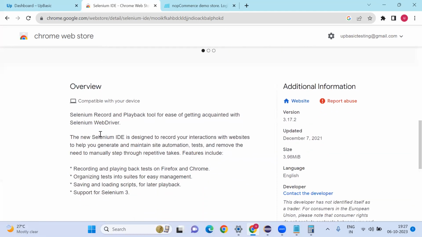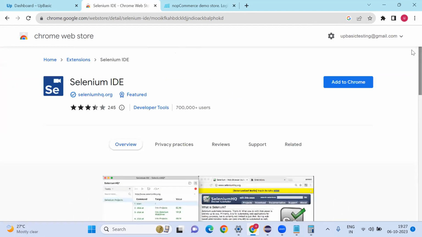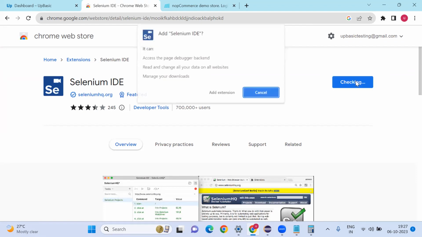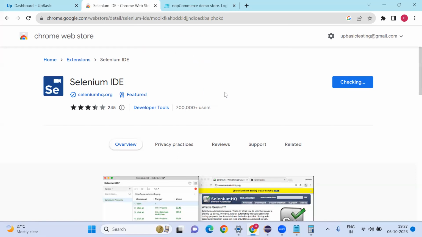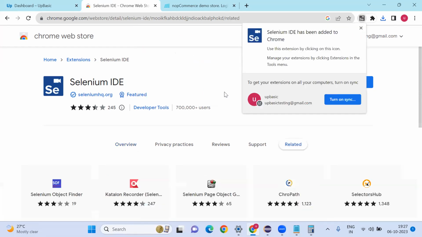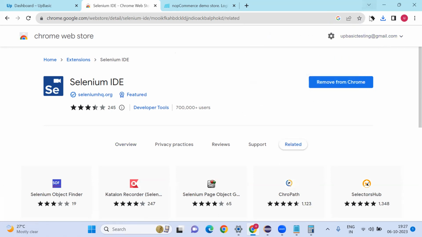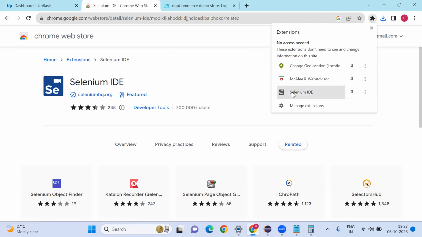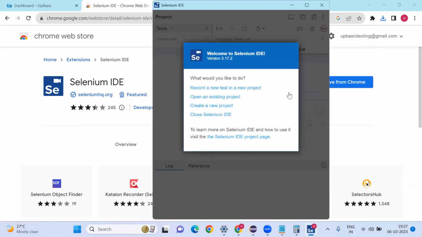This is the one: Selenium record and playback tool for ease of getting acquainted with Selenium. The new IDE is designed to record the interactions with the website. It will support multiple browsers as well, Firefox and Chrome, you can use. Click on add extension. Now you will get the icon like this. After clicking this, here you can see Selenium IDE. Click this. First time, you are going to create a project.